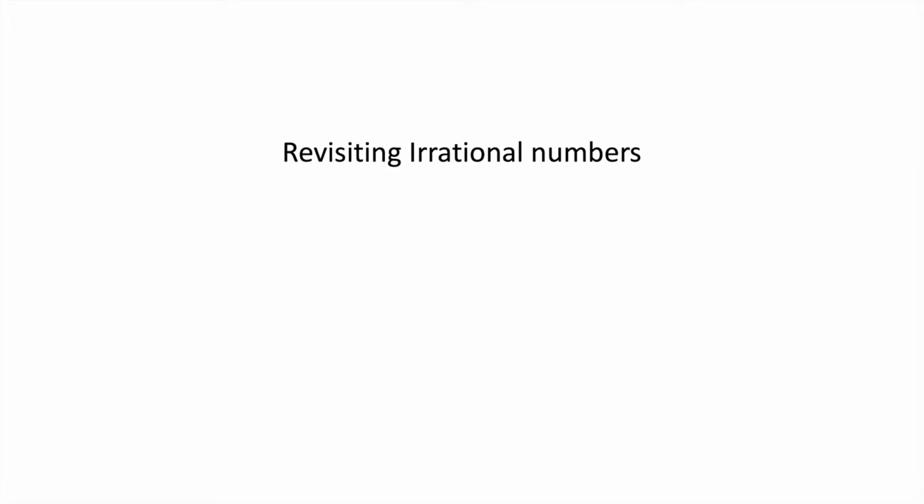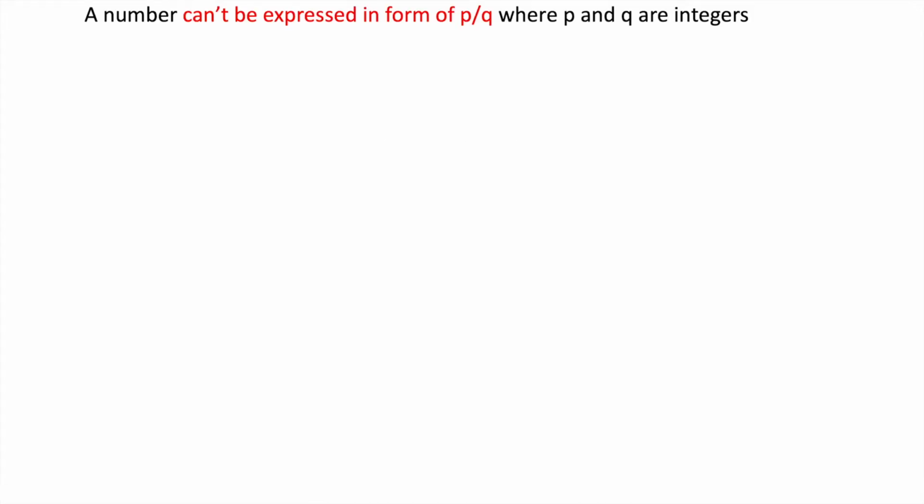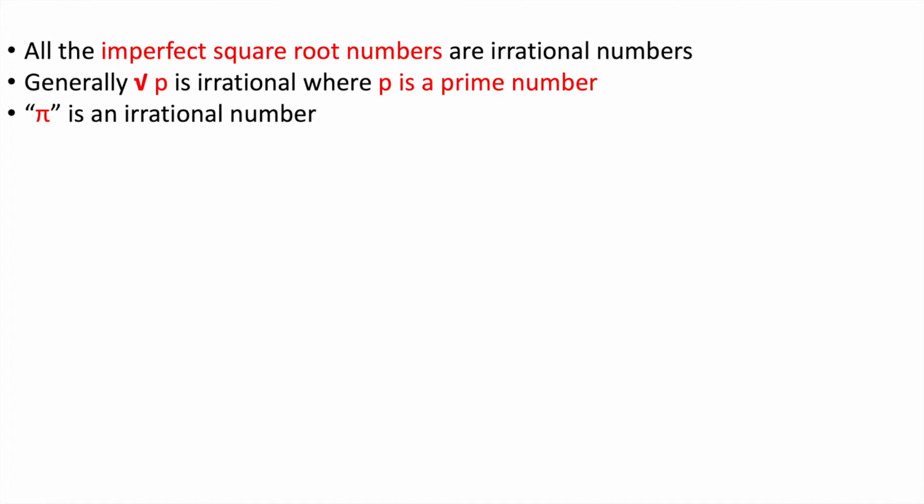Hi students, our topic is revisiting irrational numbers. What is an irrational number? A number that cannot be expressed in the form of p by q, where p and q are integers. That means an irrational number can never be expressed in the form of a fraction. Okay, let us discuss some examples of irrational numbers.